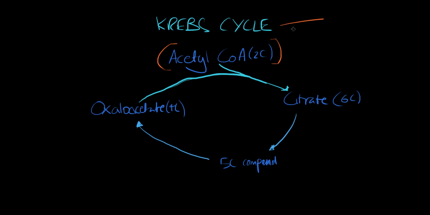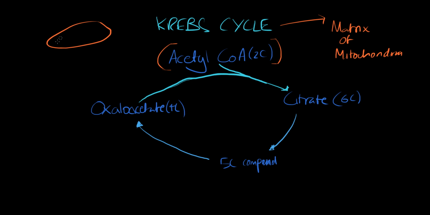By the way, it might be important to mention where this Krebs cycle actually occurs. It occurs in the matrix of mitochondria. Okay? So, you guys remember the mitochondria, right? The mitochondria is the organelle, the aerobic organelle that kind of looks like this. And it's got little foldy bits called cristae. And the liquidy bit in the center is called the matrix, okay? And that's where the Krebs cycle occurs.